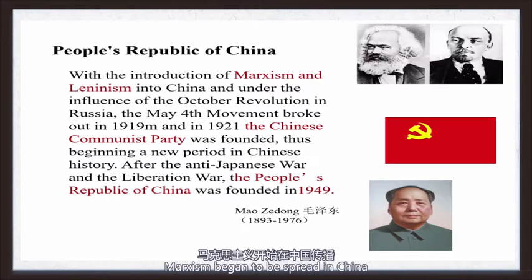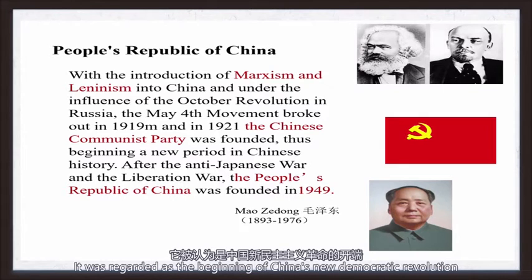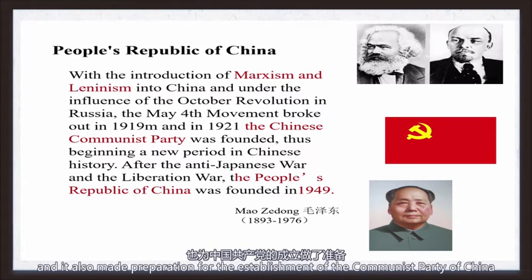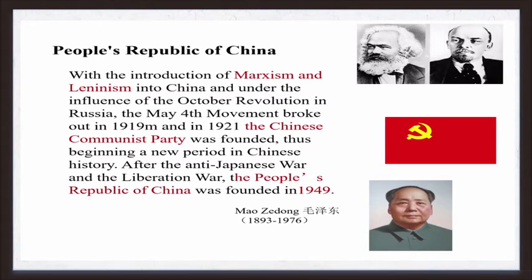Marxism began to be spread in China. It was regarded as the beginning of China's new democratic revolution, and it also made preparation for the establishment of the Communist Party in China.